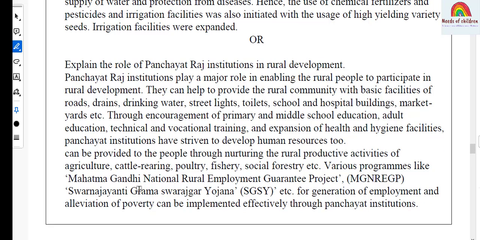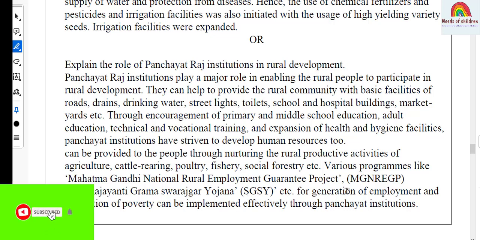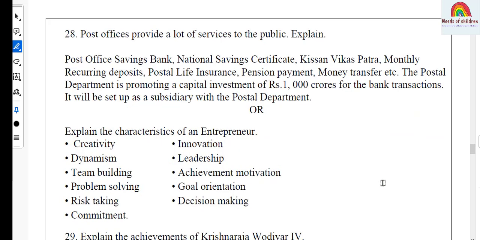Various programs like Mahatma Gandhi National Rural Employment Guarantee Scheme, MGNREGP, Swarna Jayanti Gram Swarozgar Yojana, SGSY, etc. for generation of employment and alleviation of poverty can be implemented effectively through Panchayat institutions. Let's move on to question number 28. Even question number 28 also choice number 1. This is the question from business studies, bank transactions lesson.